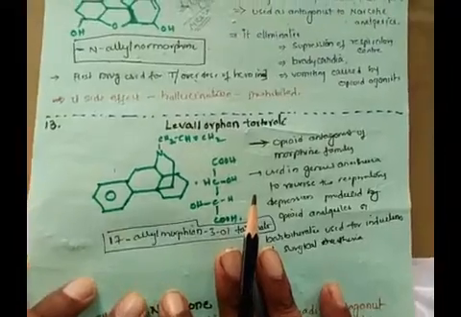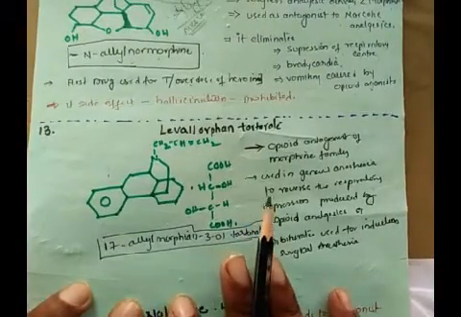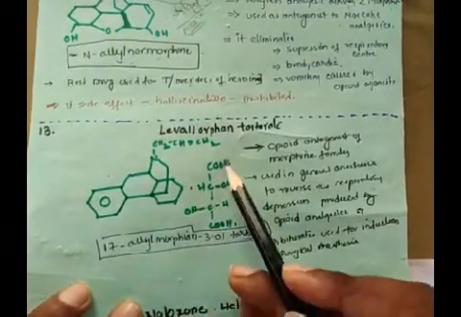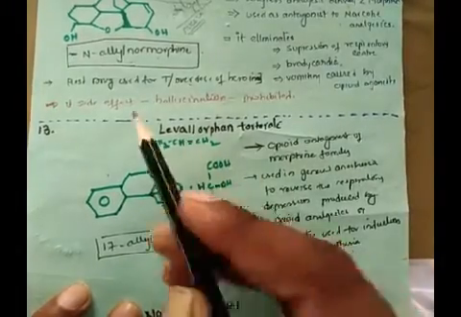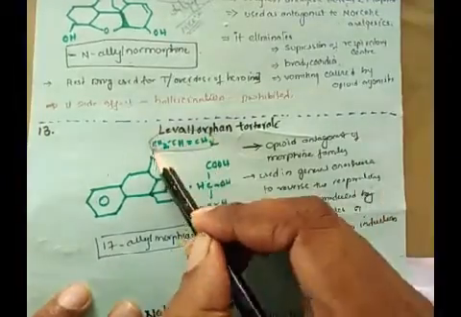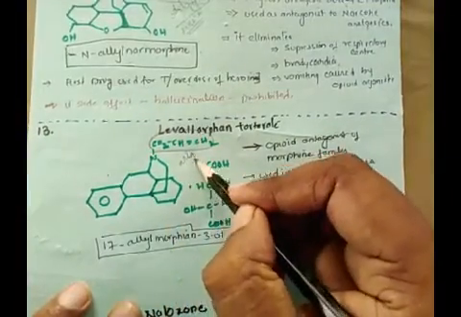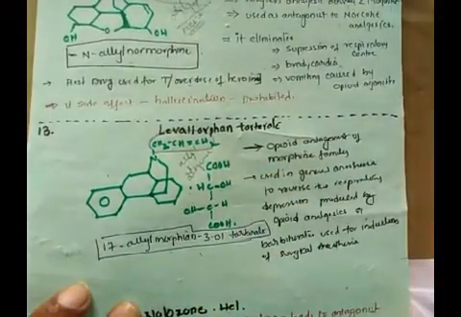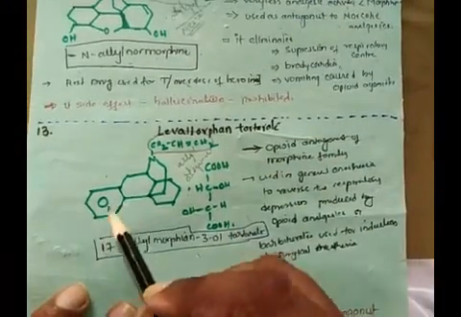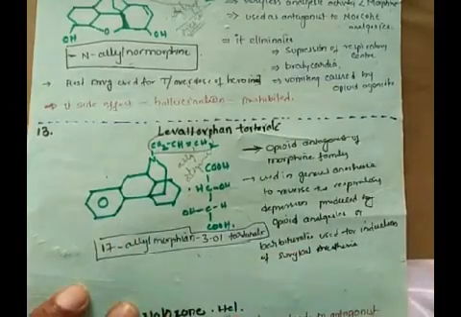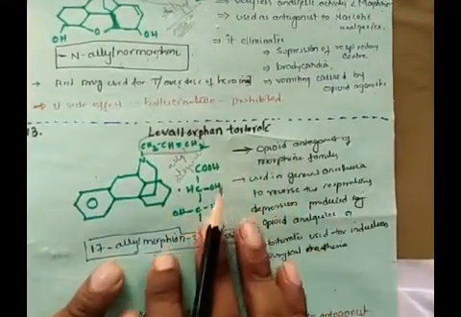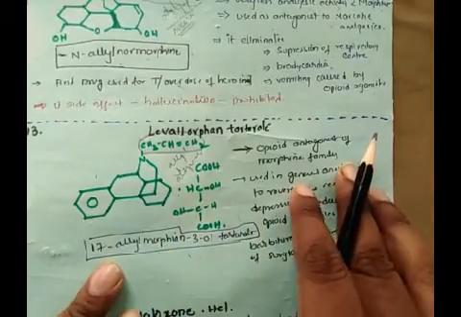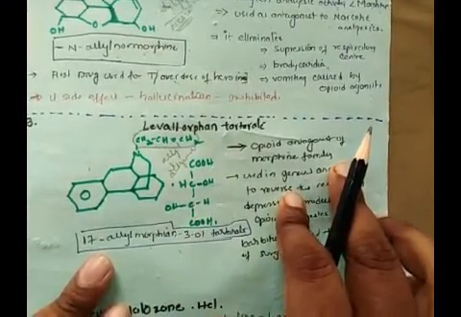Coming to the next drug molecule, levallorphan tartrate. This is the structure of the tartrate molecule. It's an N-allyl morphinan-3-ol tartrate. Again we have an allyl group here, which means it is definitely antagonistic in nature. There is no hydroxy group, there is no E-ring. So it's an opioid antagonist of the morphine family.